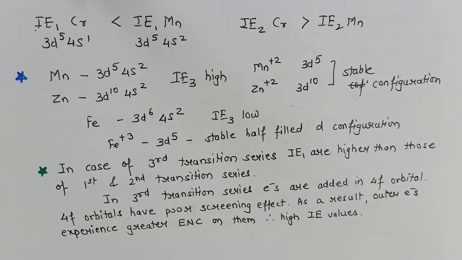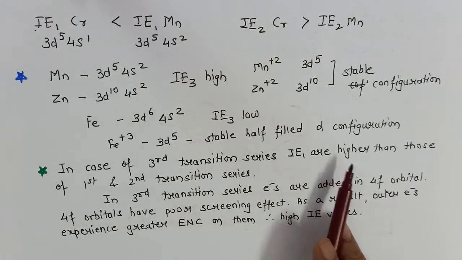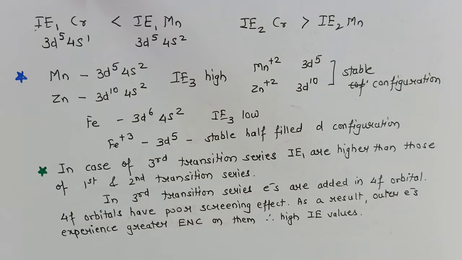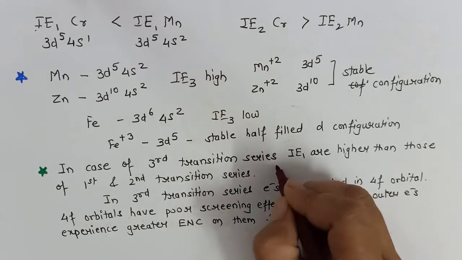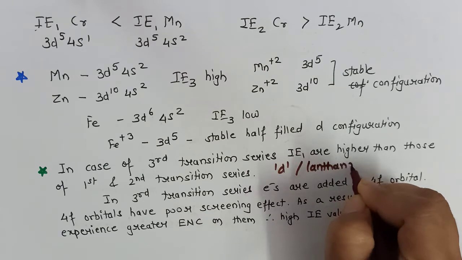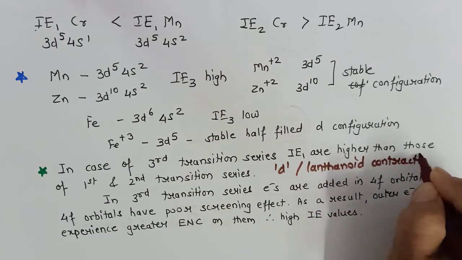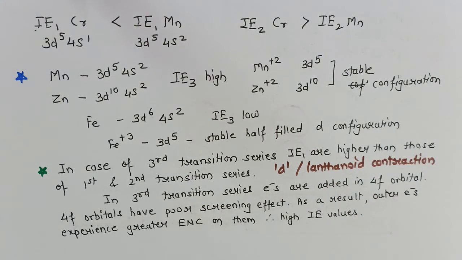When we move to third transition series, it will show again some different trend. In third transition series, the first ionization enthalpies are higher than first and second transition series. In the last video, we have seen the second and third transition series elements. They are near about same atomic radii. There I have told you the concept of d contraction or lanthanoid contraction, about which we will be studying in detail in f block elements. But that is applicable here.